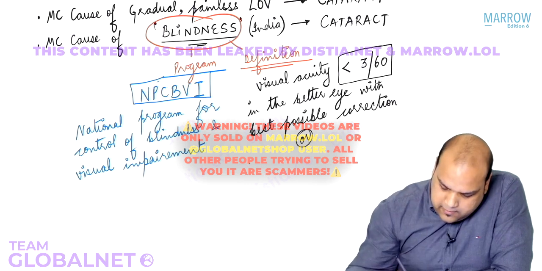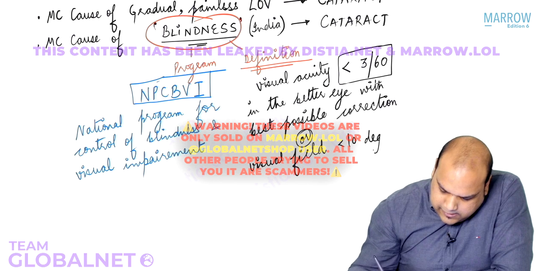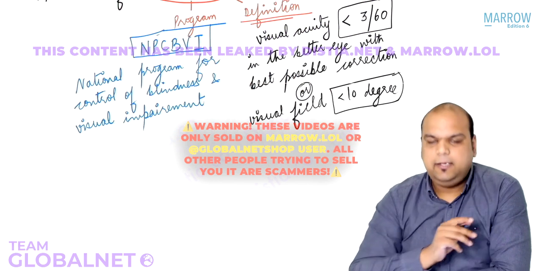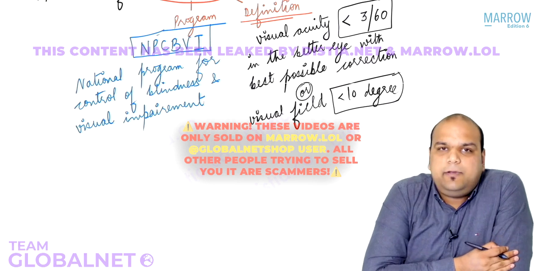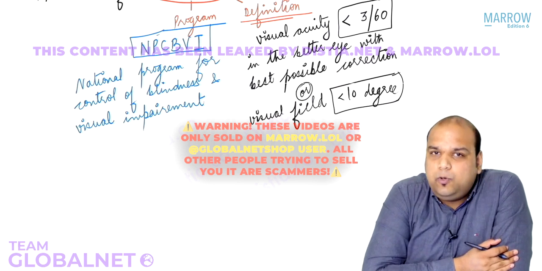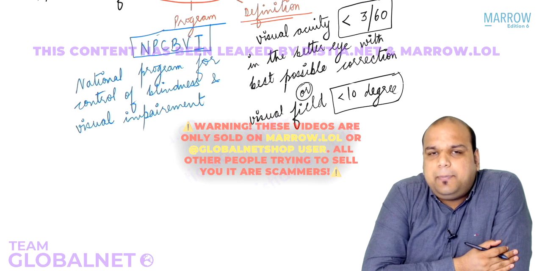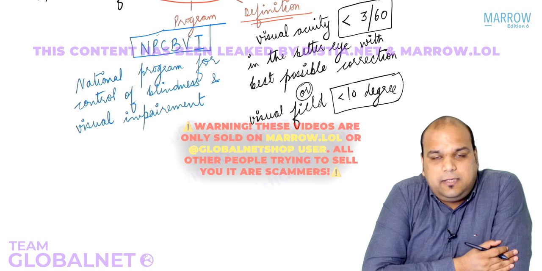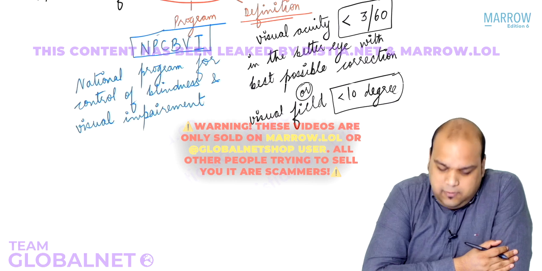Or visual field less than 10 degree. So that's the new definition, everybody. Please do remember it. There should be no confusion. These changes were done in April 2017. They will be asked, and they will be asked, and they will be asked. No two doubts about it. Okay, done?